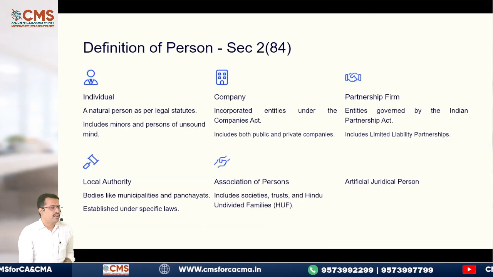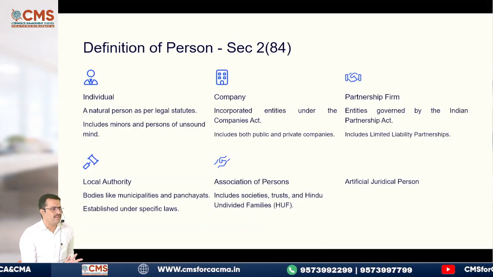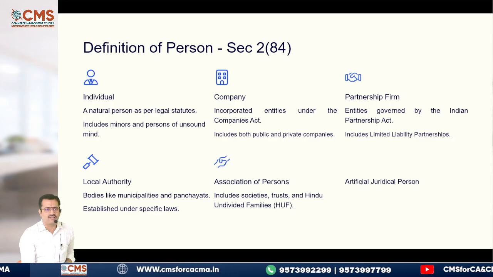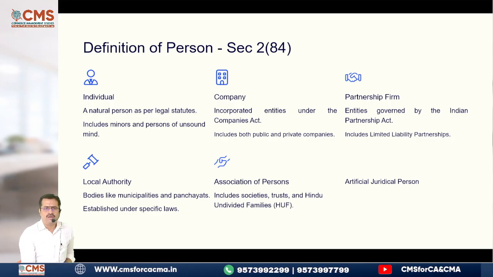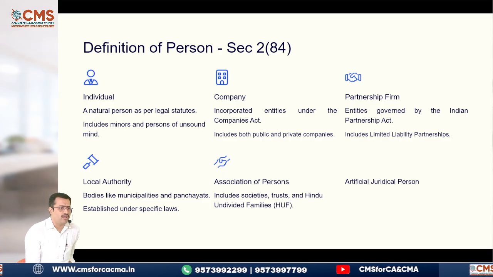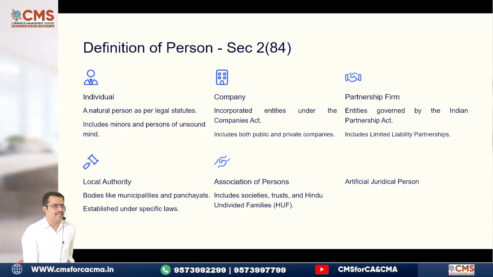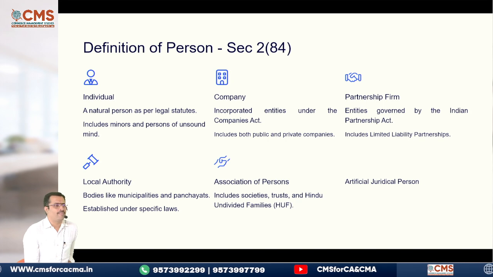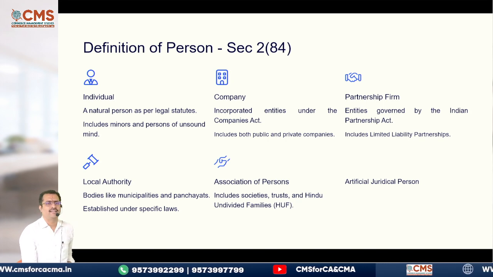Then, definition of person we know already. In our income tax law also, we have learned the same points only. Individual, HUF, AOP, BOI, firm, local authority, company and AJP. What is AJP? Full form? Artificial.